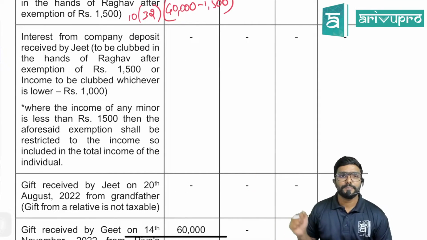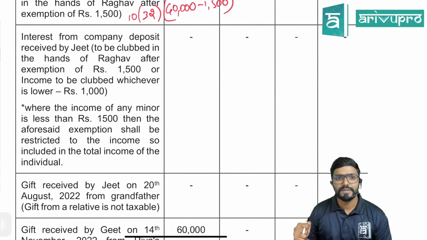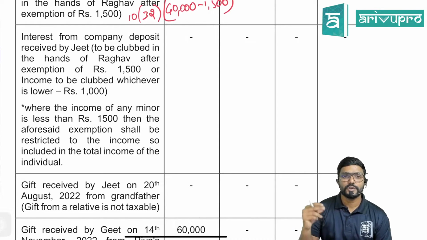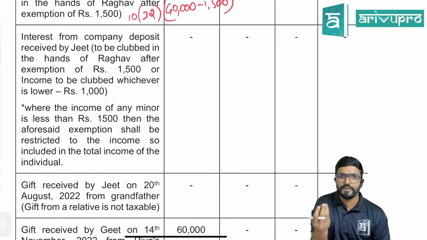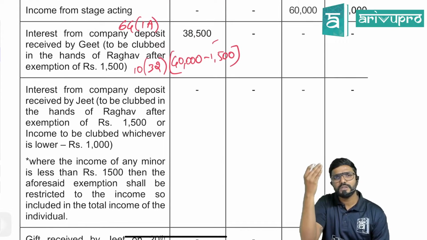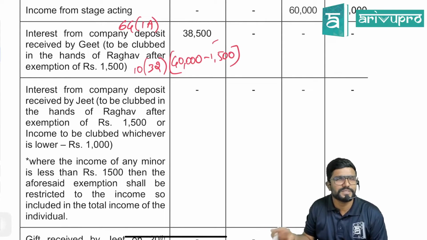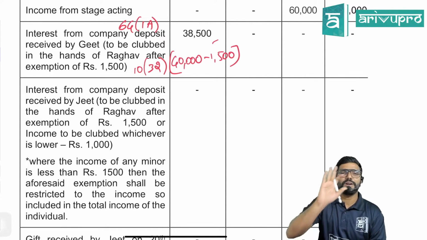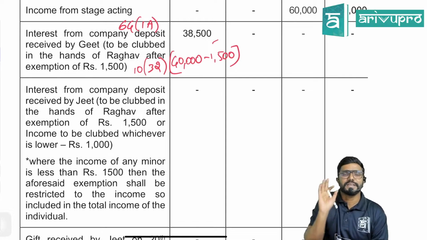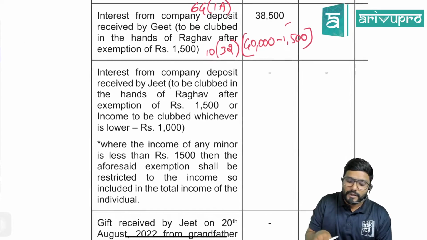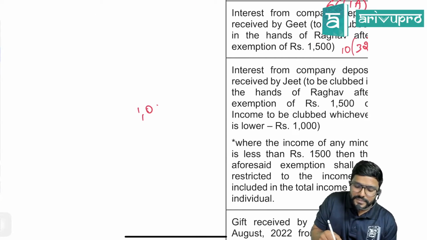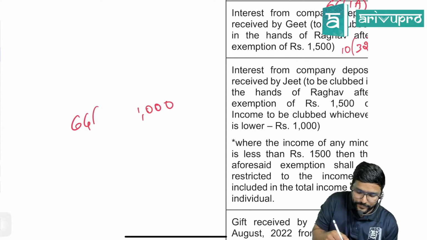Next, interest from company deposit received by Jeet, to be clubbed in the hands of Raghav after exemption of 1,500, or the income to be clubbed. So how much is the income? Only 1,000 rupees. Now you may tell, sir, 40,000 for one person, another person only 1,000. We don't know when they have kept the deposit, how much money they have kept. Whatever interest they have been given is only 1,000. We will consider that. So 1,000 would be clubbed, as per section 64(1)(a).